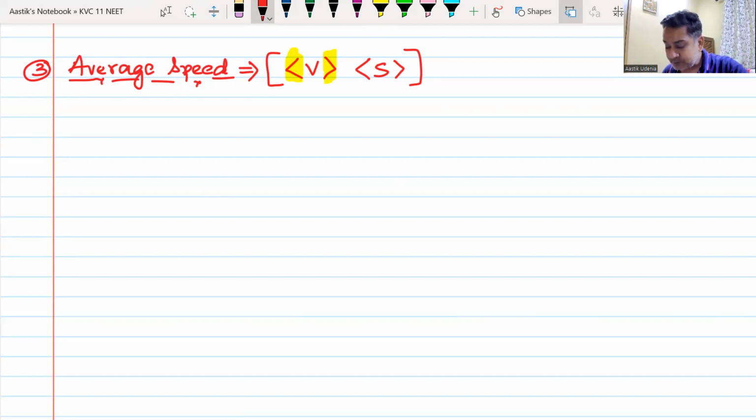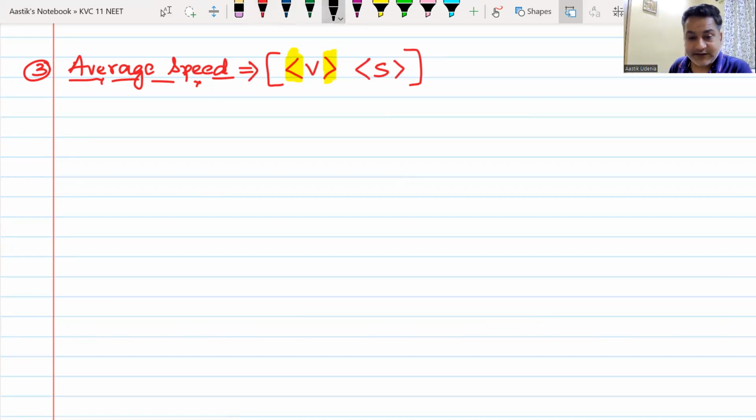Remains simple. Speed should be starting with S. So I should denote it by S. Why should I use V? Because V is going to create confusion a lot. So dabba means average and S means speed. Dabba S means average speed.